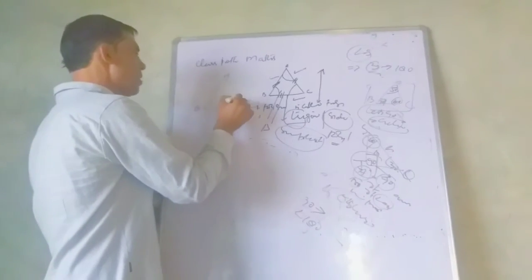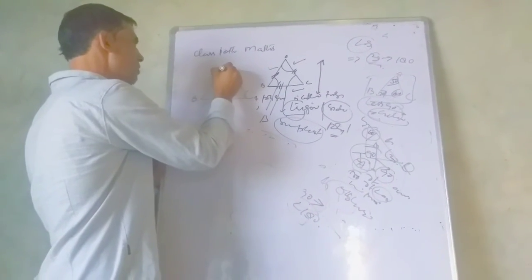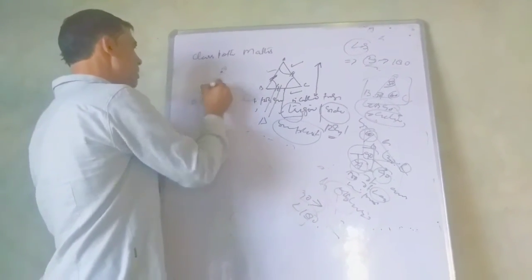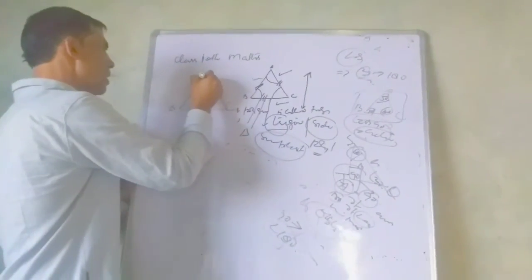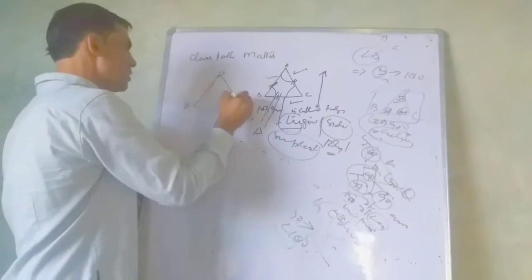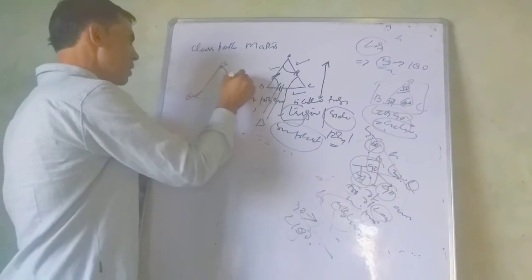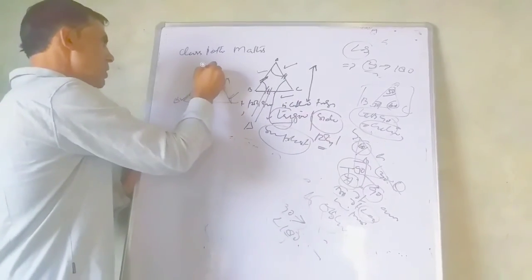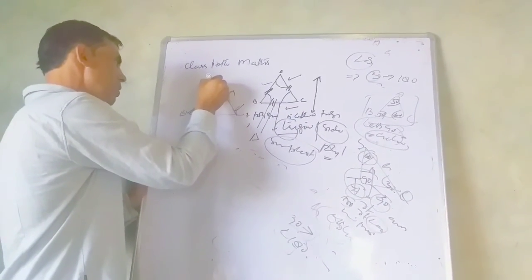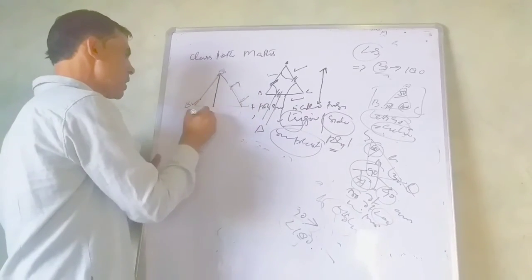For example, consider a triangle ABC. A triangle has 6 parts, 3 angles, and this is called the vertex. Vertex is the meeting point of two line segments, a common point. This vertex, this also vertex, this also vertex. Three are called vertices. For example, from this vertex, you are drawing a perpendicular on side BC.